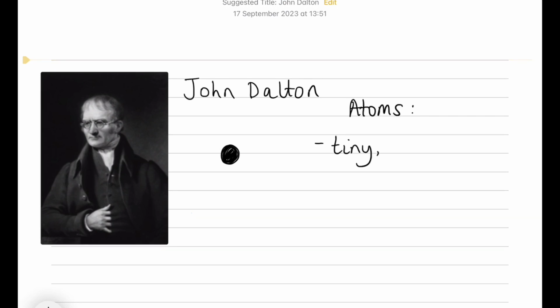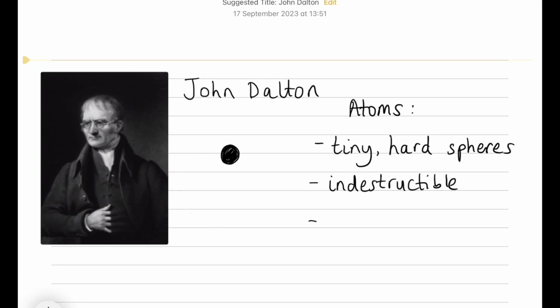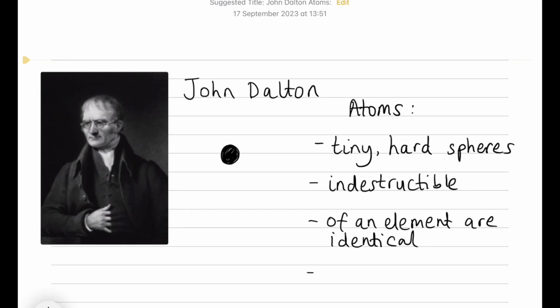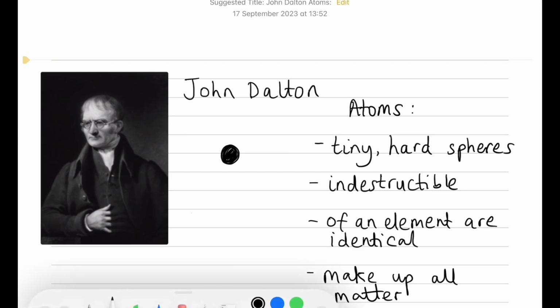So he believed that atoms were these tiny hard spheres. He also believed that atoms could not be created or destroyed. He also found that the elements that are present all have the same type of atom, and he thought that all matter is made up of these tiny particles called atoms. This was the only statement that was correct. The other statements were proved to be false.